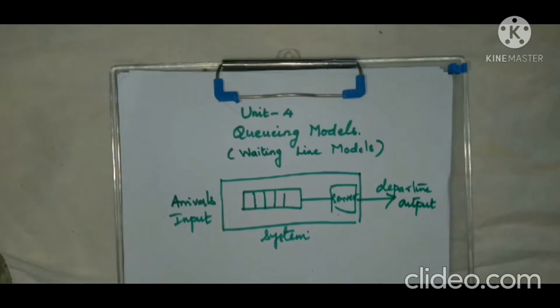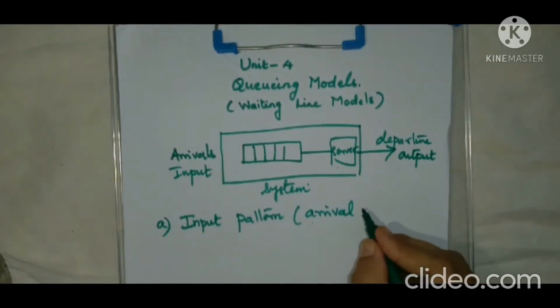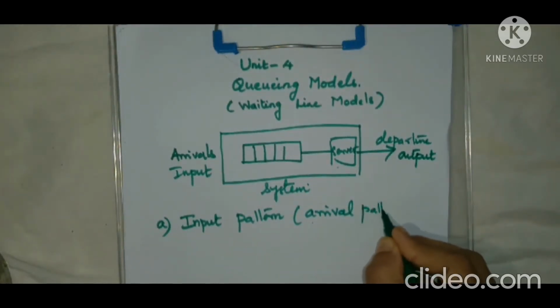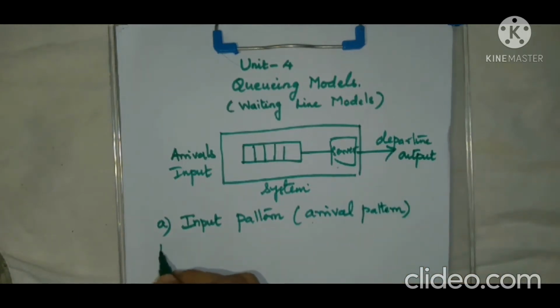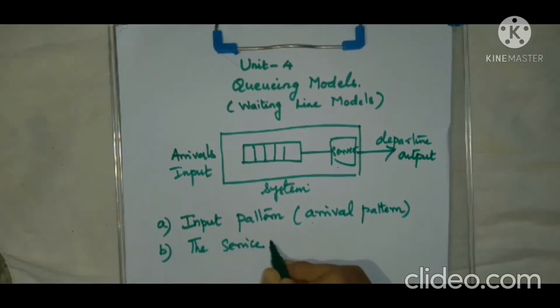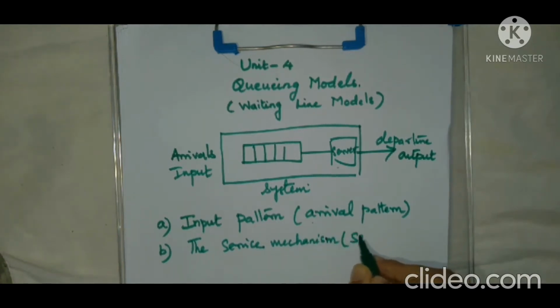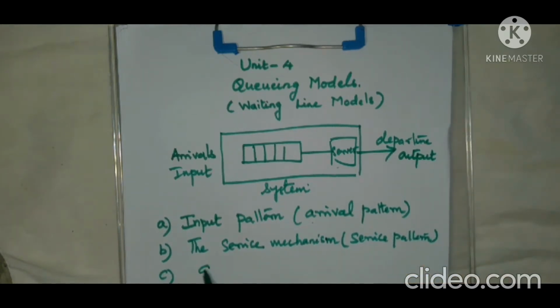Our queuing system is completely described by the following characteristics. Number 1, input pattern, otherwise called arrival pattern. That is how the customers arrive and join the system. Number 2, the service mechanism, or service pattern. Next, queue discipline.